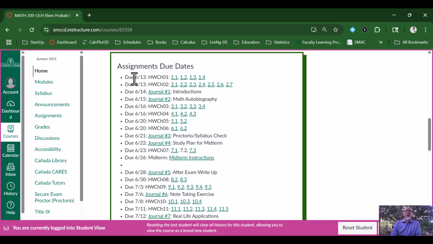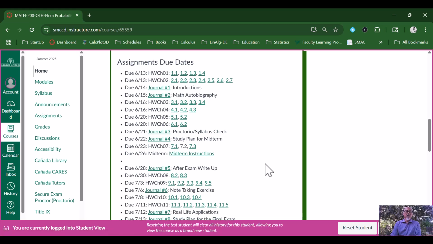You can see that due on 6/13, we have homework assignments from Chapter 1 and Chapter 2. We have a journal assignment due on the 14th and 15th, etc. Most of these are already open and available. Some of them are not yet open because they will open up as the semester goes along.